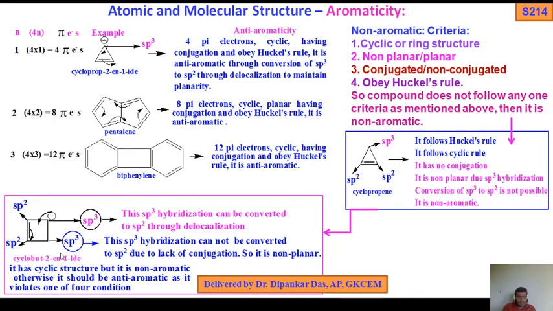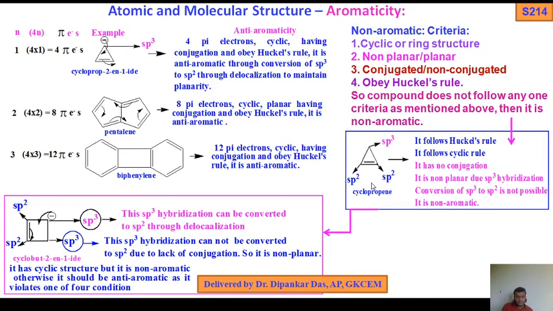So that's why the compound is non-planar and it also has a cyclic structure, but due to non-planarity it is a non-aromatic compound. Otherwise it should be anti-aromatic. Due to loss of planarity, it is a non-aromatic compound. So if any criterion mentioned above is not followed, then it is a non-aromatic compound.